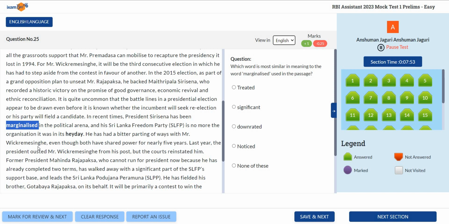They can be poor, they can be any minority. So "downgraded" would be the correct word. "Treated," you all know the meaning. "Significant" is something important. "Noticed" is observed. None of these would be the answer, but "downgraded" would be the correct answer.